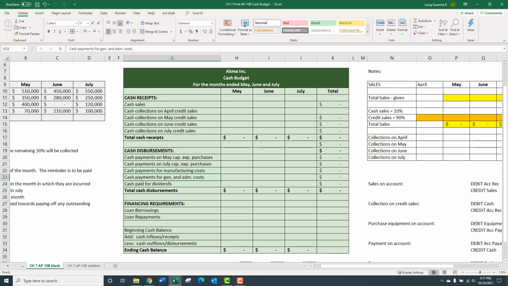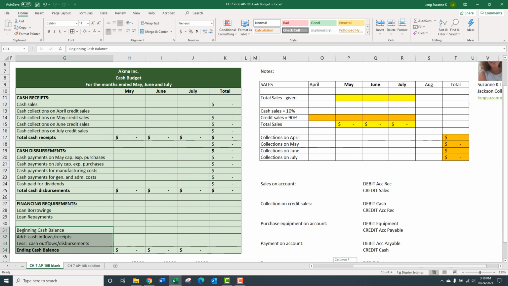And we saw a lot of these in Accounting 231, rent and interest and payroll costs and all of the things that it takes to run the business. So we've got all these kinds of costs and expenses, cash going out, and we're also paying some dividends. So that's just kind of a little special one there. So cash in, cash out, financing. And we're going to see this special requirement for this bank account. Do we have to borrow money? Do we have to pay money back? Kind of like a line of credit kind of thing. And at the bottom, we'll go through the cash balance.